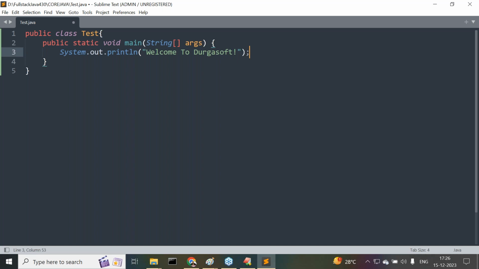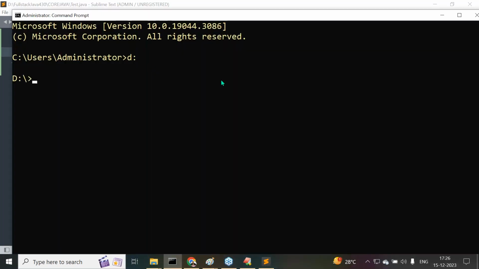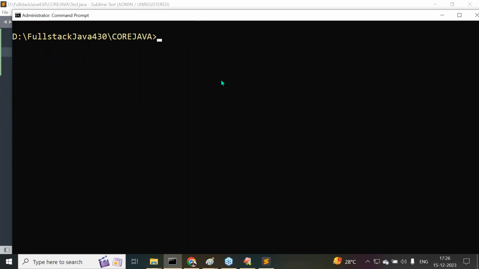Some different colors we are able to get. Dark background here we are getting. It's okay. Already we saved this program. Directly open command prompt. In the command prompt, go to the location where we have saved it. Now here, full stack Java 430, then core Java. Now here it is available.